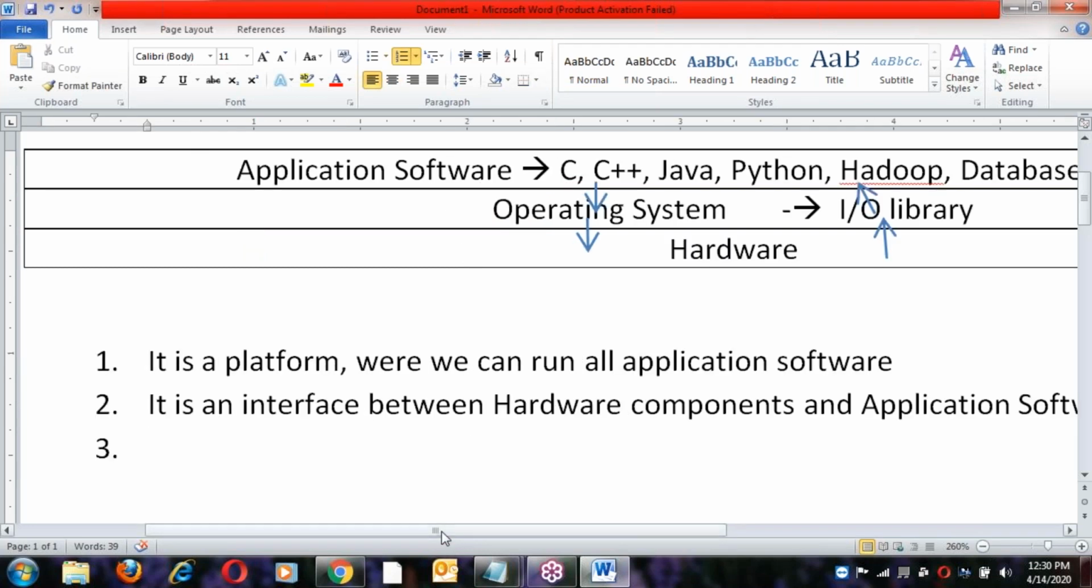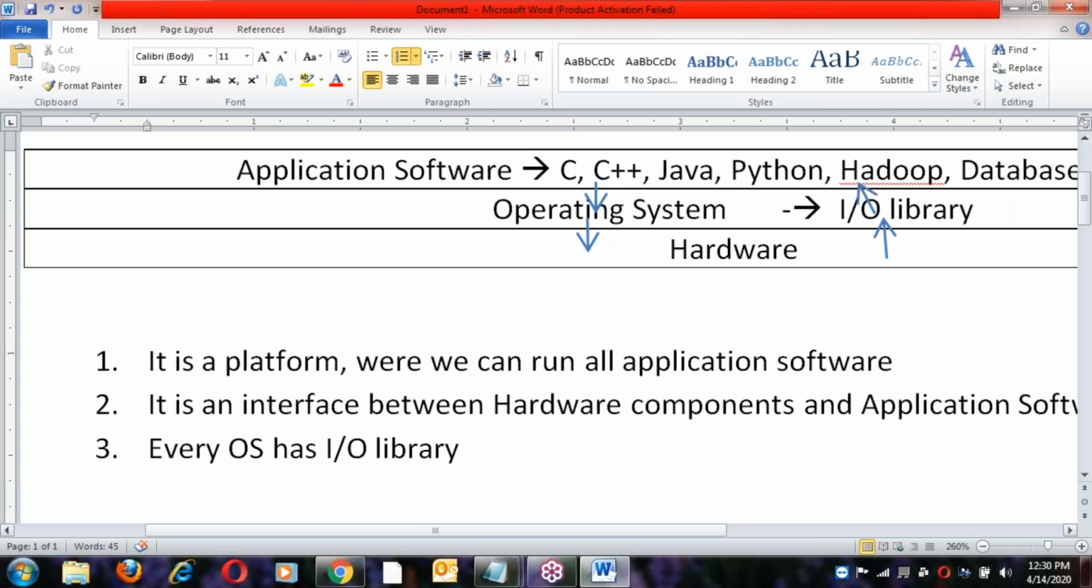Every OS has an input output library to communicate between application software and hardware components. Windows OS, Linux OS, Unix OS, you take any OS here, it has an input output library to perform IO operations between application software and hardware components. So this is about the OS.